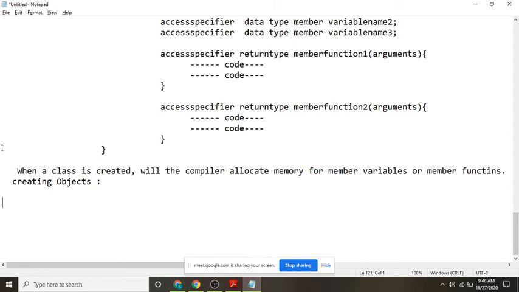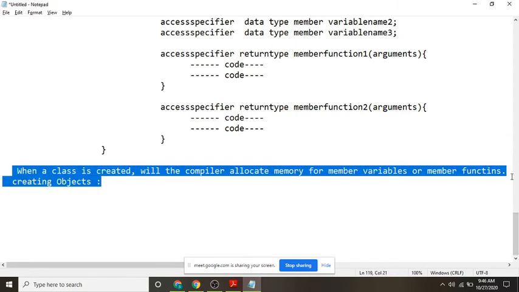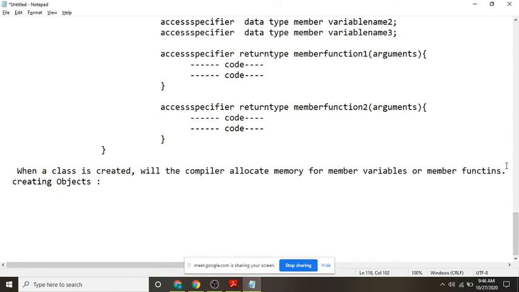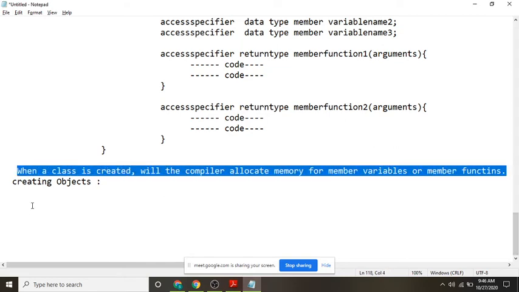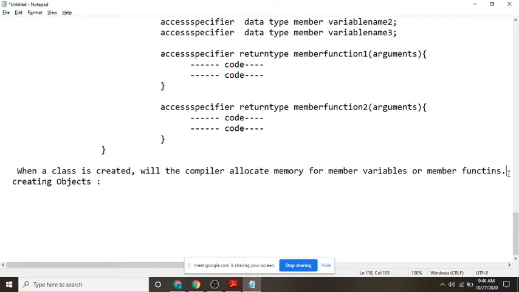Understood? So while compiling it won't allocate memory. When the class is created, we are only doing the declaration. Actual memory allocation will be done only when you are creating an object.